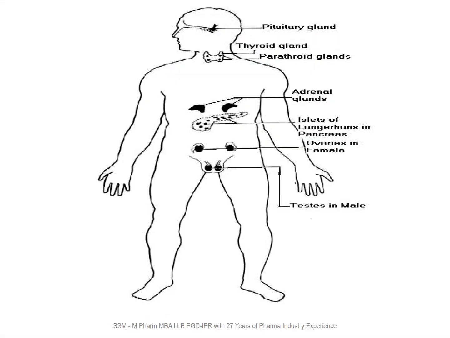You can see the pituitary gland in brain, thyroid gland in throat, parathyroid gland in throat, then adrenal gland above kidney, then islets of Langerhans in pancreas, ovaries in female, and testes in male. All these glands secrete different hormones, and with these hormones control various activities in the body. They have different functions.